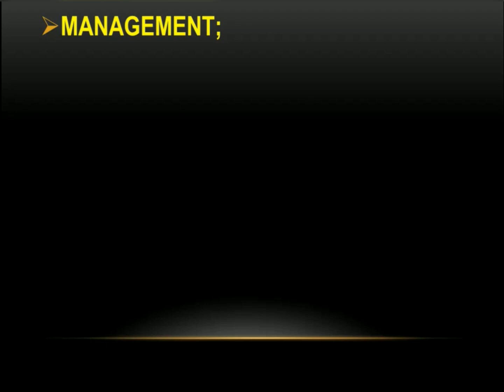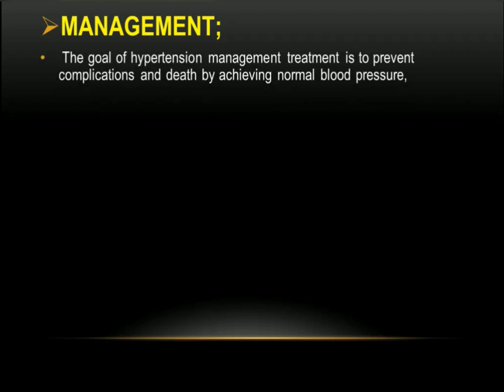Now we'll see about management. The goal of hypertension management is to prevent complications and death by achieving normal blood pressure. That is the same as for everything: we'll go according to signs and symptoms, we'll decrease them and we'll look for whatever complications he is having. So to avoid any complications, we do all that in management, and to gain a normal blood pressure, that is 120/80 mm of Hg.